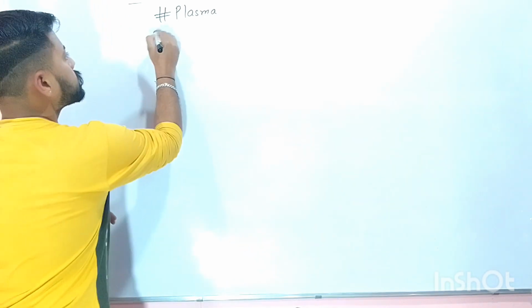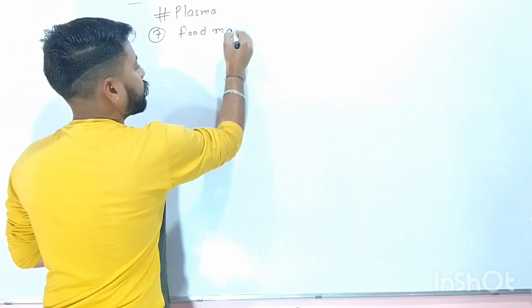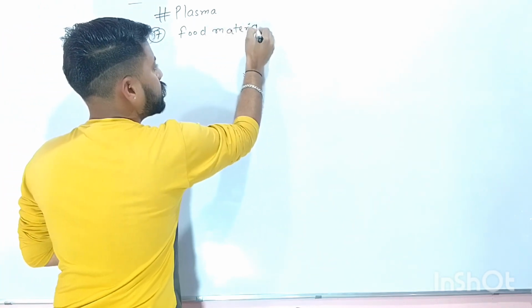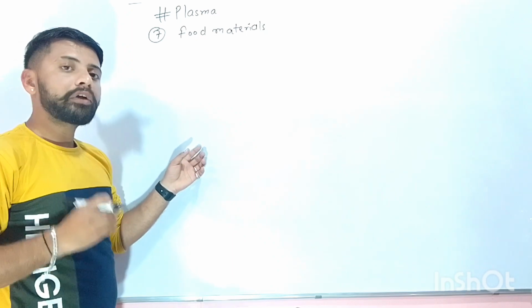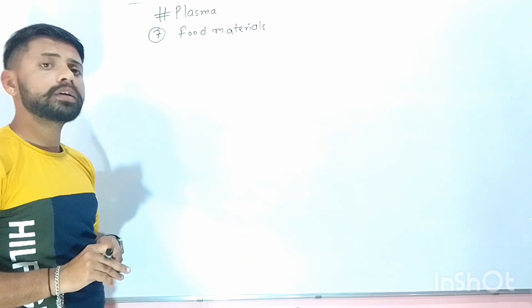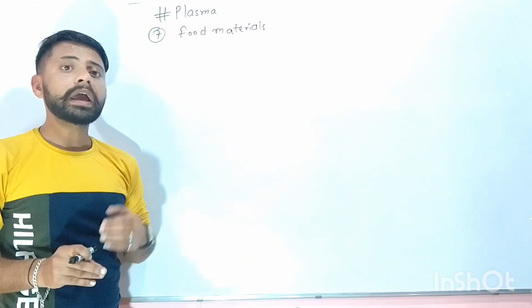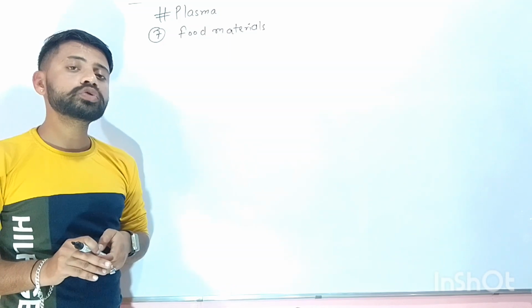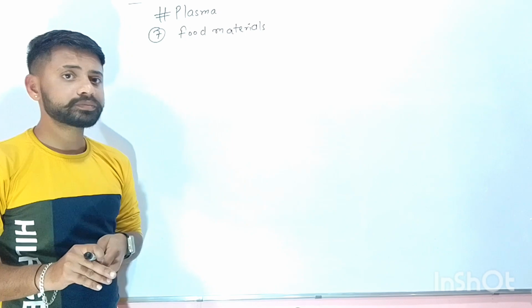Now the next category of substances present in the plasma are the food materials. These are the absorbed food and get transported by the blood in our body. The food material gets absorbed from the intestine into the blood, and then it has to be taken to the places where it actually gets utilized, like the liver.